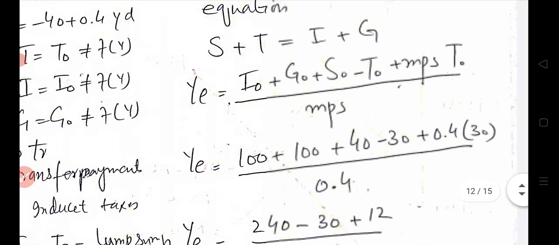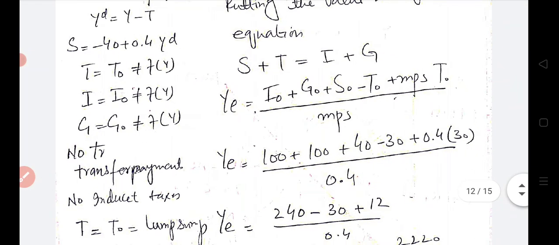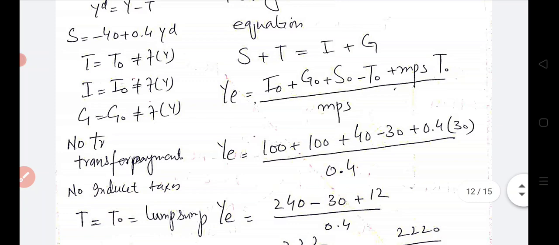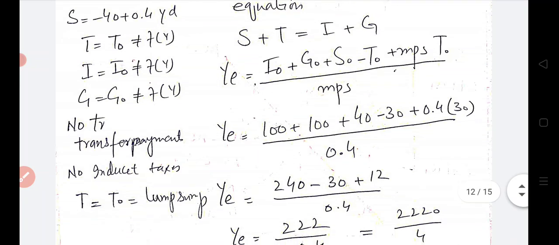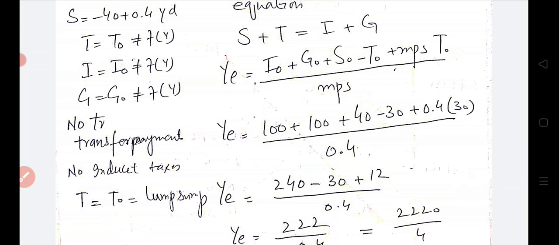Here we see that we have put all the numerical values into the national income equilibrium formula that we have previously derived. YE is equal to I naught plus G naught plus S naught minus T naught plus MPS T naught, divided by MPS. Putting in the values, I naught is 100 in our hypothetical numerical example, G naught is also 100, S naught is 40, right?